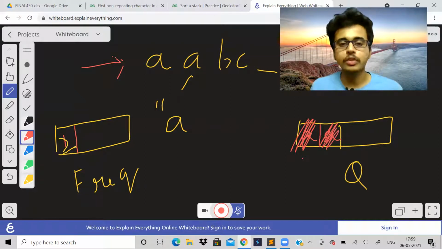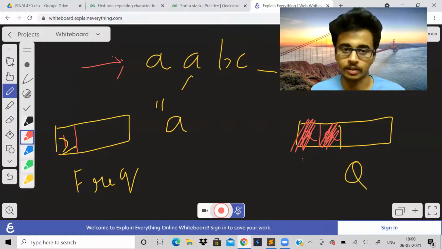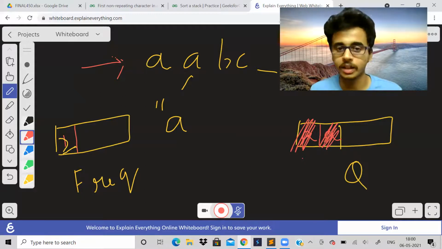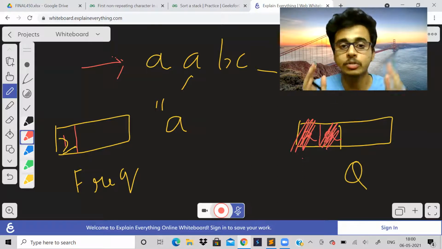What is the purpose of using the queue here? It is not to keep track of the frequency. That is why we have another array, the frequency array. Purpose of the queue is to find out the first non-repeating character only. Frequency array is different. That is why we are traversing through the string. And that is why the time complexity of this solution will be 26 into the length of the stream. Why 26? Because there are at most 26 English alphabets, right? So 26 into n is the time complexity.